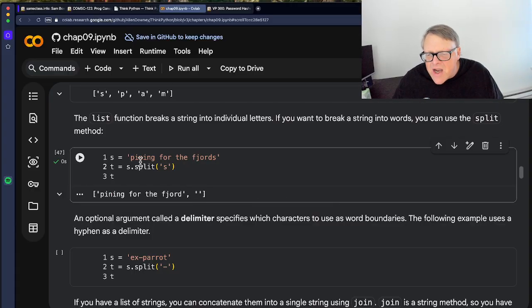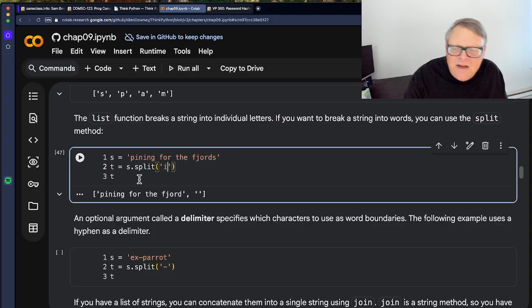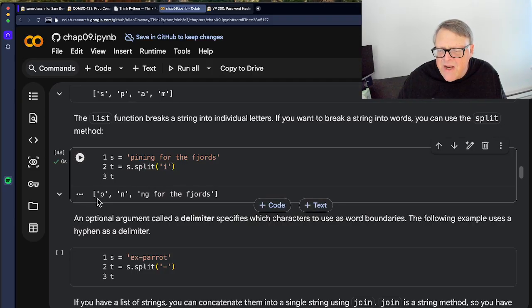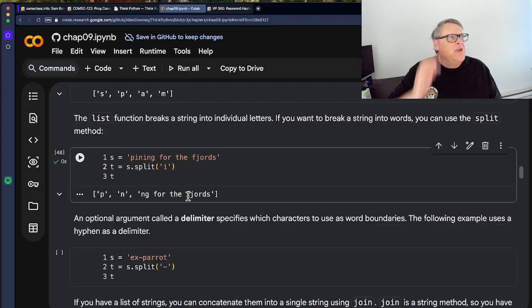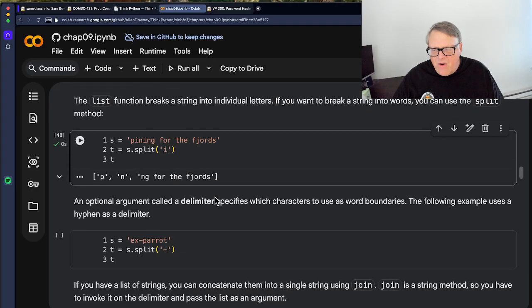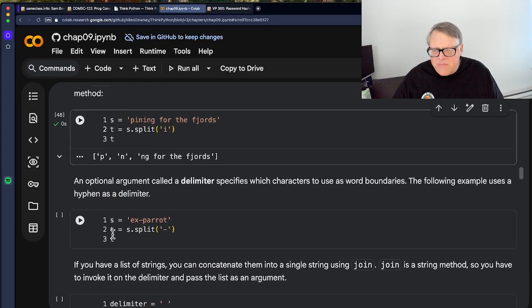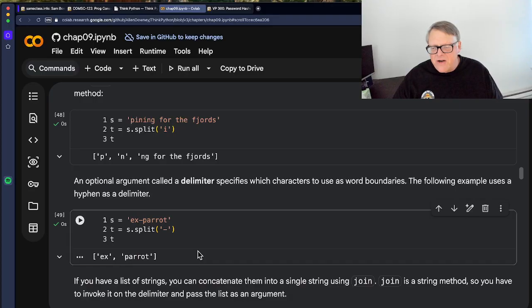Okay, let's choose a letter that's in, like I. Let's try splitting by the I's, because that'll break the pining into 2 pieces. There we go. So I get the part before the first I, then I get the part before the next I, and then I get all the rest of it that doesn't contain an I. And now the spaces are included. So if you don't specify the delimiter, it'll choose a space, and I think it'll probably also use things like tab and carriage return. But if you specify the delimiter, you can do this. All right. And so here you can have X-parrot, and I can split by the dash, and so I'll get X and parrot.